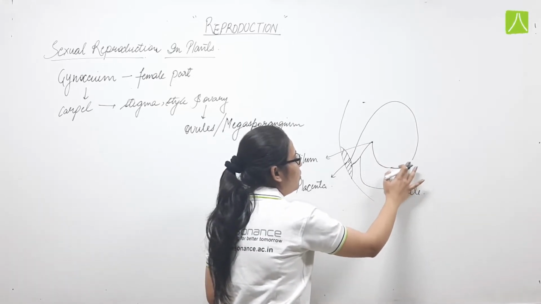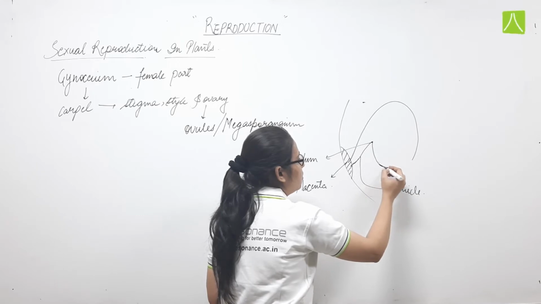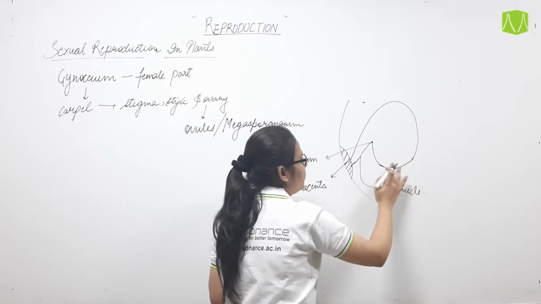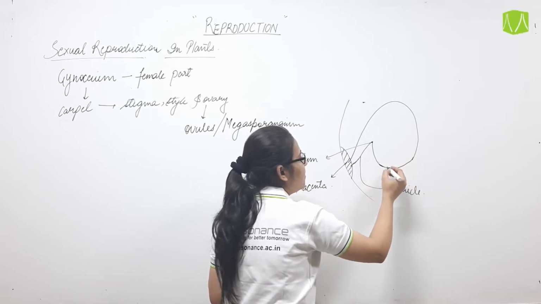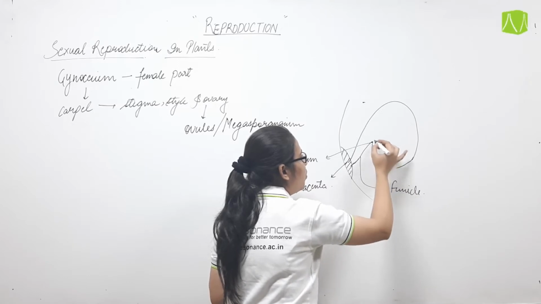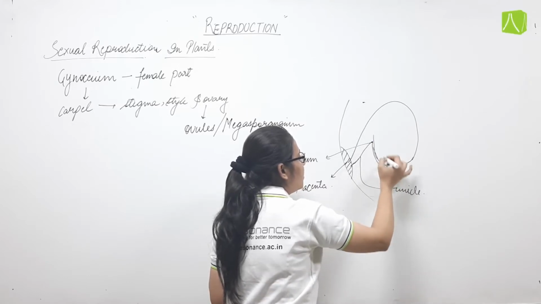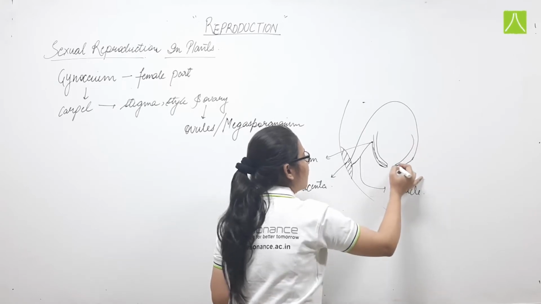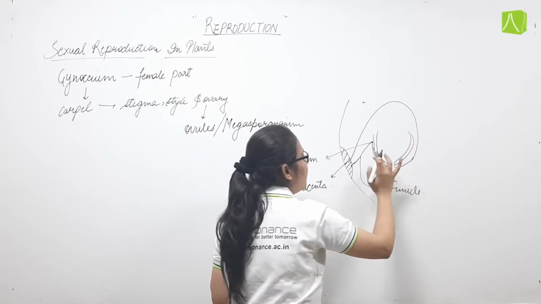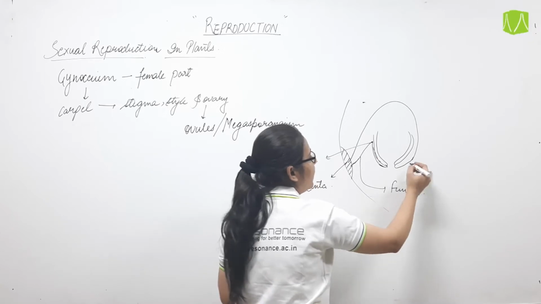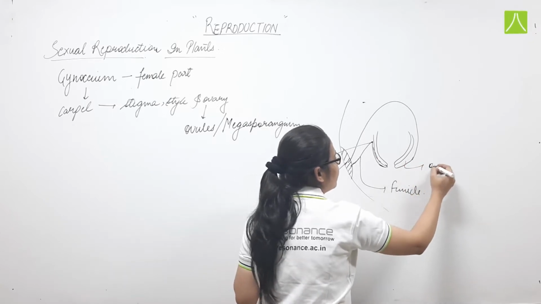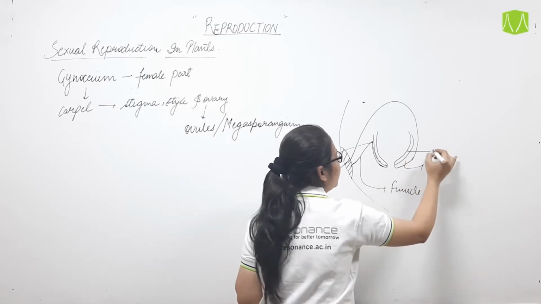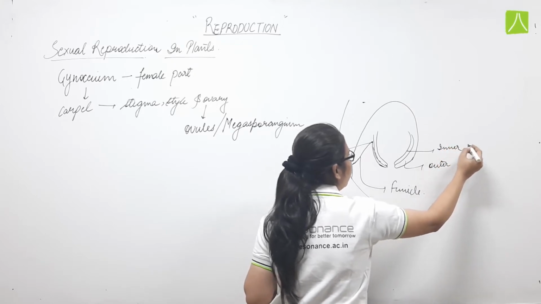Now this ovule contains two or more protective walls. These are the walls which are known as integuments. This is the outer integument and this one is the inner integument.